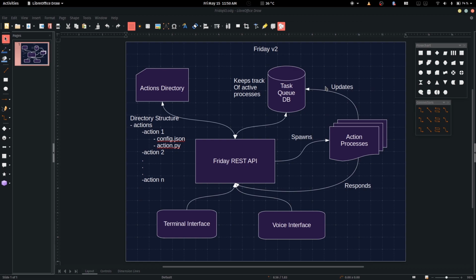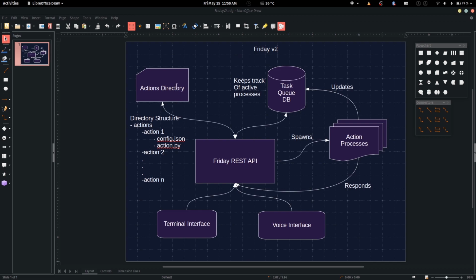So here I have laid out a simple flowchart of the application. Central to all of it is the Friday REST API. It's the main server that controls everything. Now here we have the terminal interface and the voice interface. These will be used by the user to give commands to Friday.